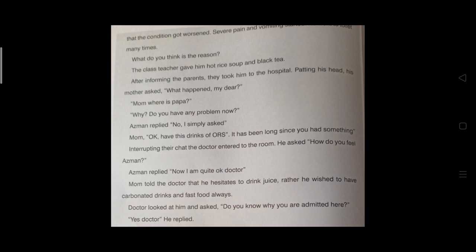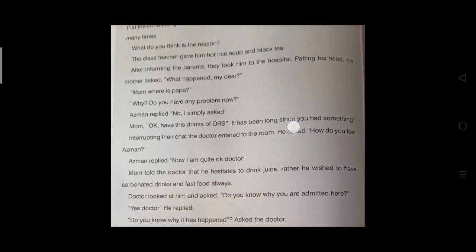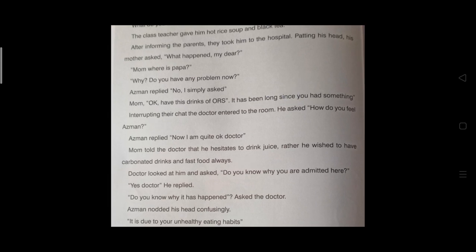Interrupting their chat, the doctor entered the room. He asked, "How do you feel, Asman?" Asman replied, "Now I am quite okay, doctor." Mom told the doctor that he hesitated to drink juice. Rather, he wished to have carbonated drinks and fast food always.